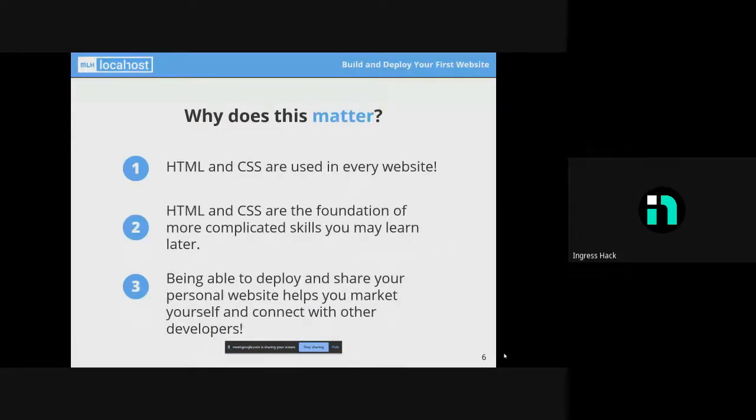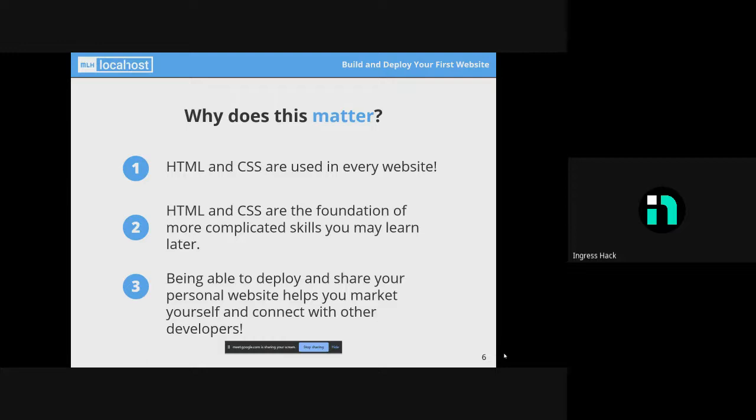So, like I said, why does it matter? HTML and CSS are used in every website. They're going to be used in the website that we're going to make. It's used in the websites by Google or Apple. That is the basic programming language. It's like how computers work because of binary. That's how websites work because of HTML and CSS.